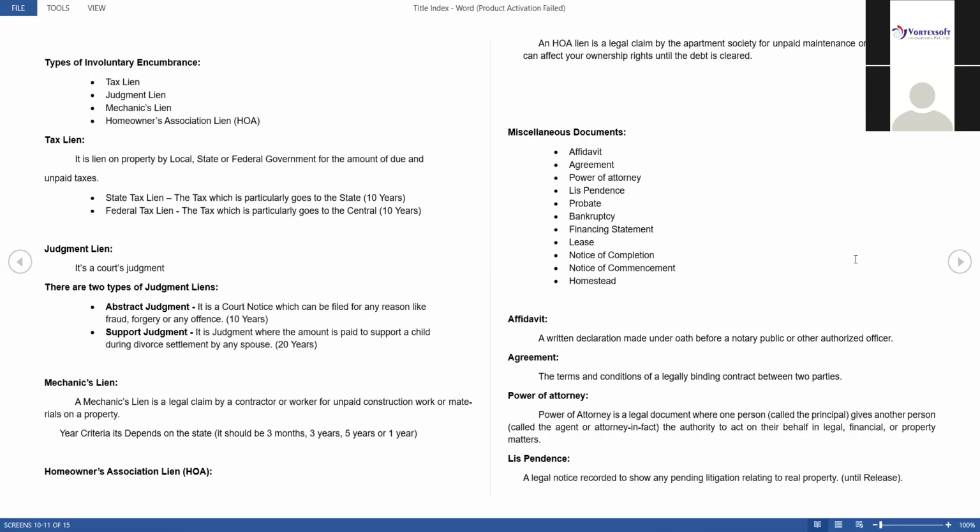Next one is power of attorney. What is power of attorney? For example, one person has so many businesses and he can't attend all those businesses at a time. So for that he will make one person an agent. The exact owner will be the principal, and he will make one agent because he can't attend all the business activities at a time.